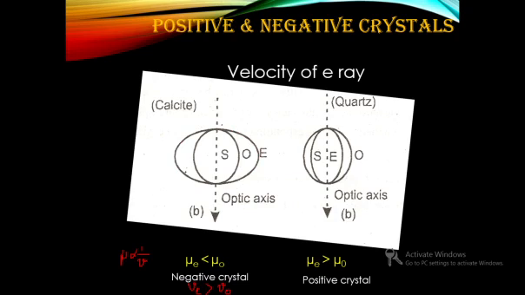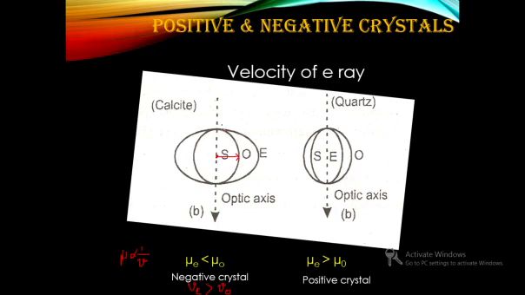For the extraordinary ray, there will be an ellipse, and inside it you'll get the ordinary ray. As mentioned here, the velocity of E is greater than VO, so the ellipse must be outward and inward it must be spherical. So from here, how much distance a ray covers in a particular time, that is velocity.